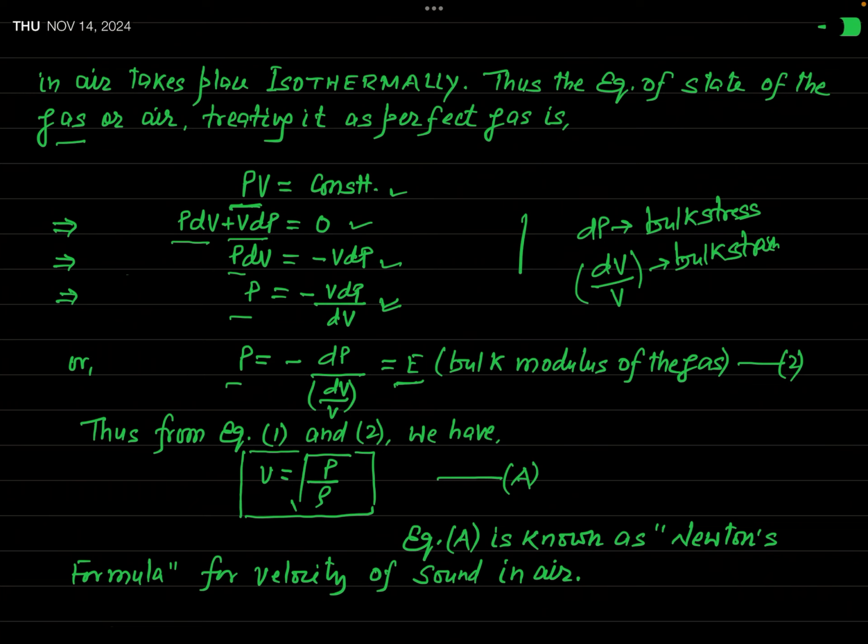So what you are now observing is that whenever the bulk modulus is defined, this minus sign exists here essentially.